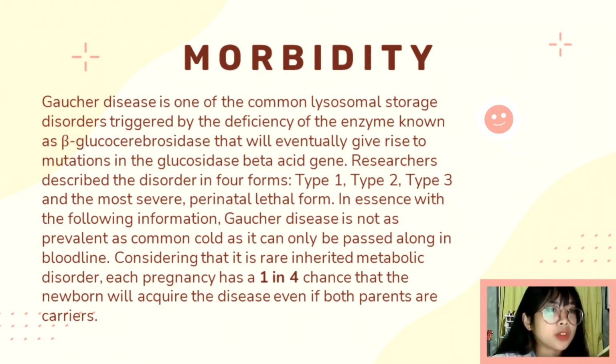In essence, with the following information, Gaucher disease is not as prevalent as the common cold as it can only be passed along the bloodline. Considering that it is a rare, inherited metabolic disorder, each pregnancy has a 1 in 4 chance that the newborn will acquire the disease even if both parents are carriers.